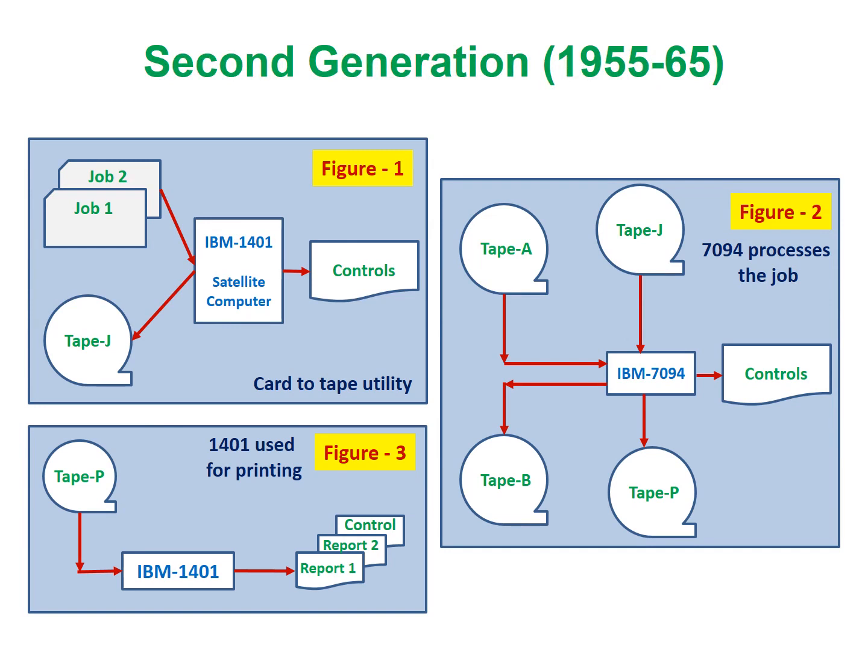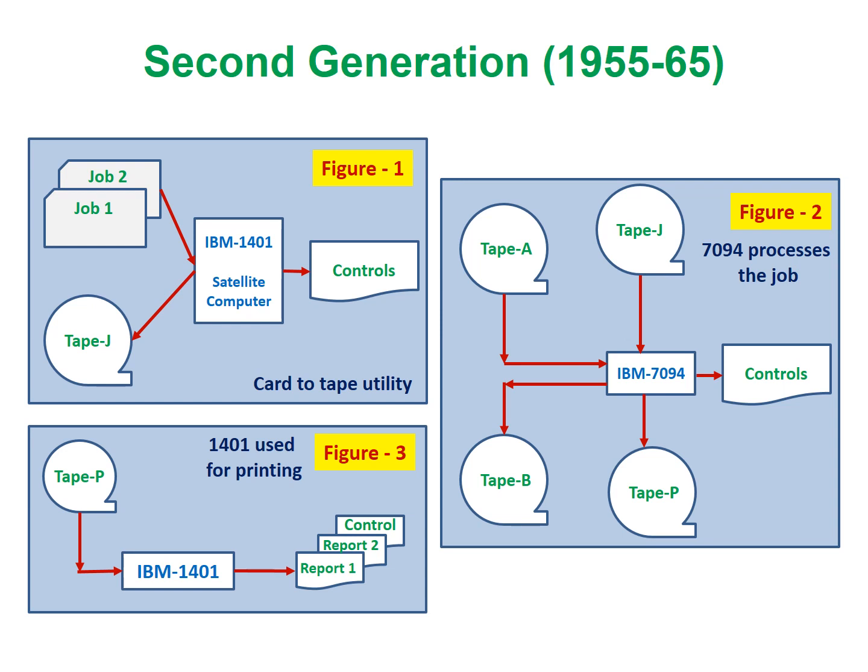Here, all the cards to be fed one by one were copied onto a tape using a card-to-tape utility program. This was done on an IBM 1401, which was used as a satellite computer as shown in figure 1. The prepared tape J was taken to IBM 7094 computer and processed as shown in figure 2.